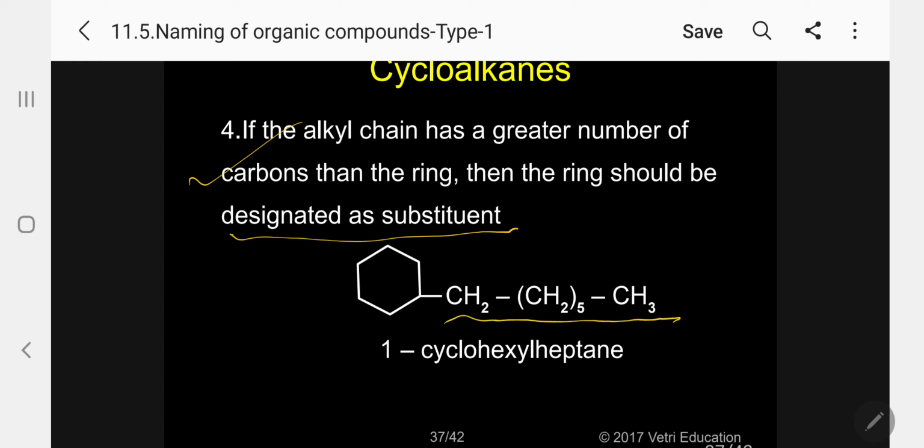So I am now considering the 7-carbon chain as the parent chain. The parent is heptane. This is the 1st carbon, this is the 7th carbon. At position 1 there is a cyclohexane, so cyclohexyl, and I am calling it cyclohexylheptane. Please follow.